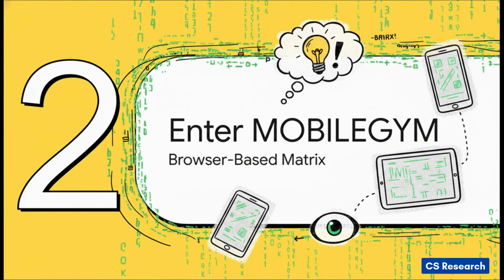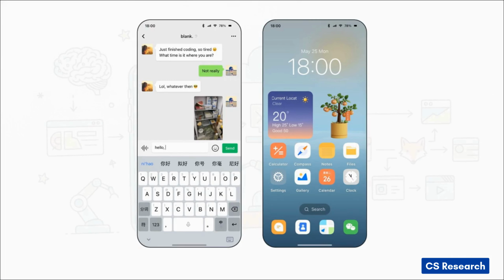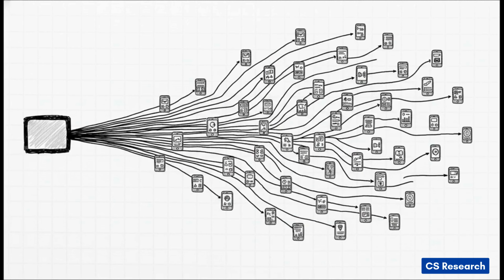Moving on to Part 2. Enter MobieGym, the browser-based matrix. This right here is the aha moment of our explainer. We realized we don't actually need a heavy emulator. We just need an environment that looks and feels totally real to the AI. Inside MobieGym, the AI is operating a fully simulated messaging app, complete with chat history and predictive text. Right next to that, there's a system launcher loaded with interactive widgets and a familiar Android-style status bar. It's completely sandboxed and browser-hosted. The AI genuinely thinks it's tapping a real screen, but it's operating safely inside a lightweight simulation with zero real-world consequences. It's literally a comprehensive ecosystem.